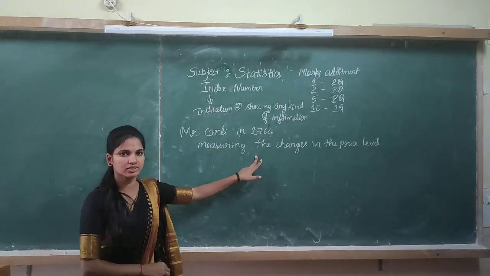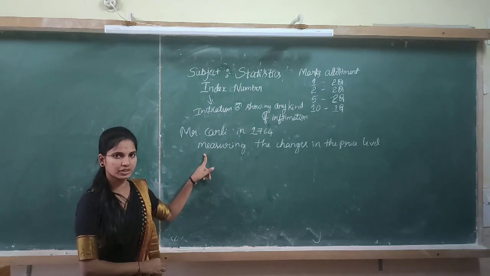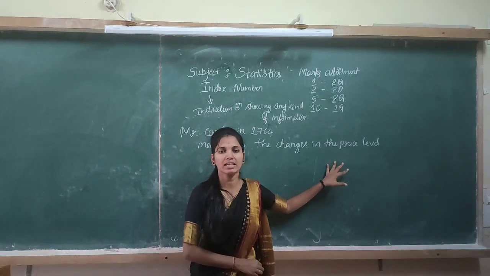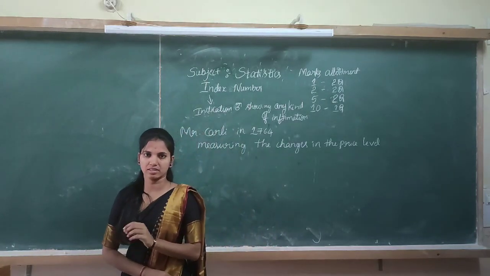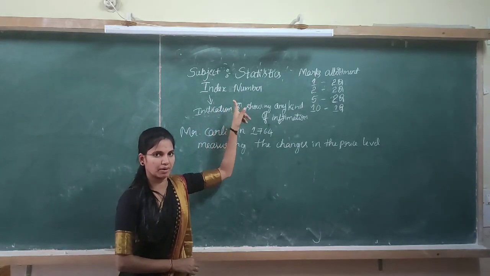That means how the price level increases or decreases could be identified with the help of this index number.